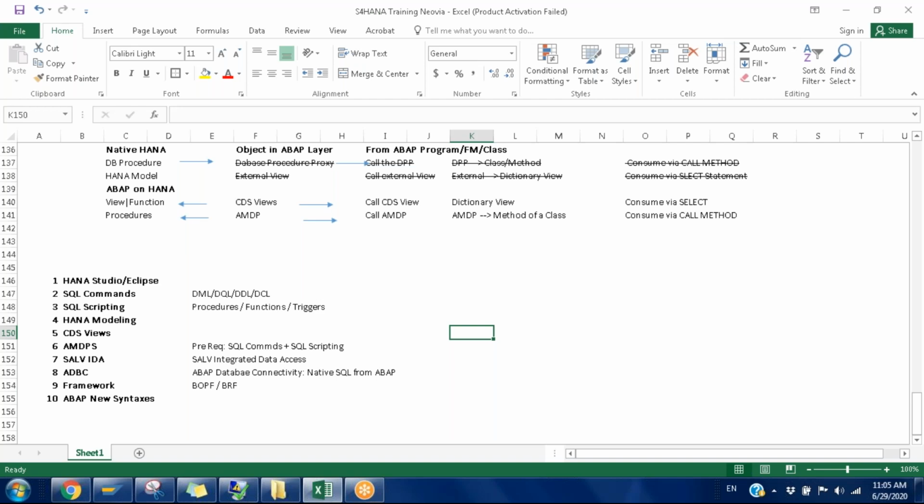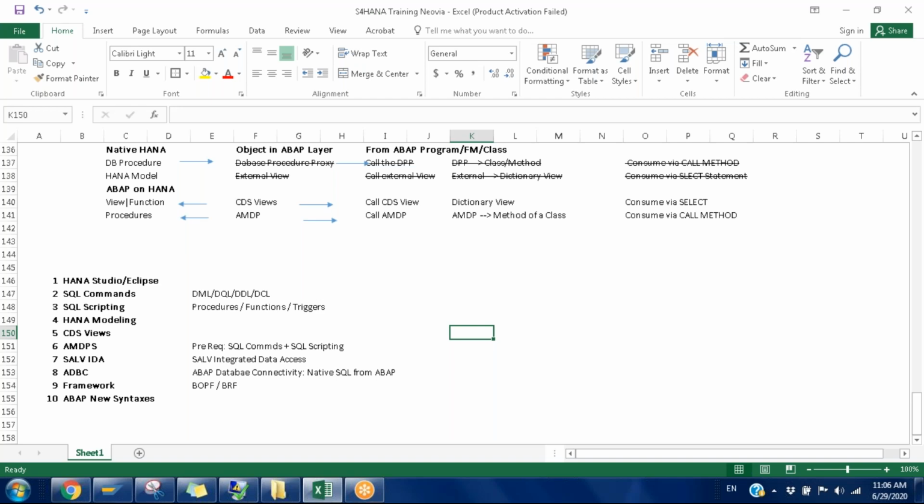In our ECC systems, we have developed many enhancements and custom reports, and now we want to bring all of them to S4 HANA. We want to identify which statements have problems and which of them fit into HANA. Those that fit into HANA, we don't need to do anything. Those that do not fit, we need to rewrite the code. That is basically custom code adaptation. We'll try to do those things.